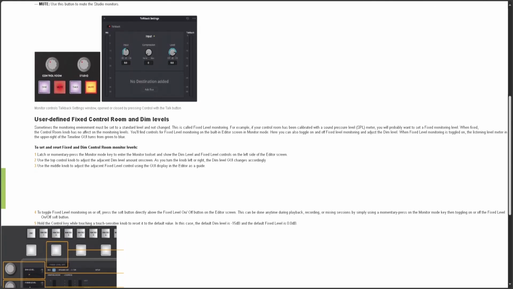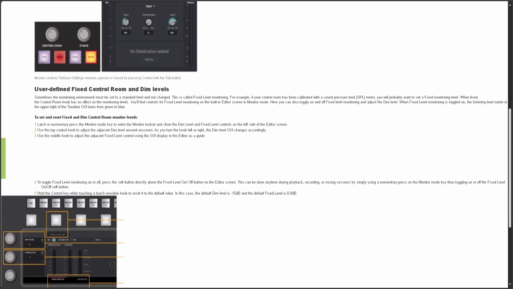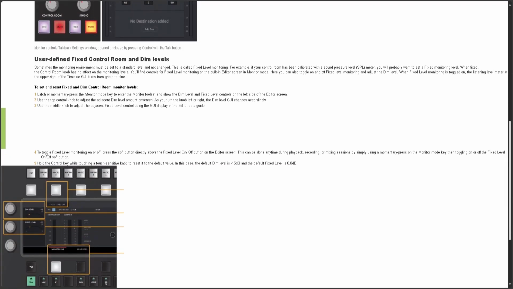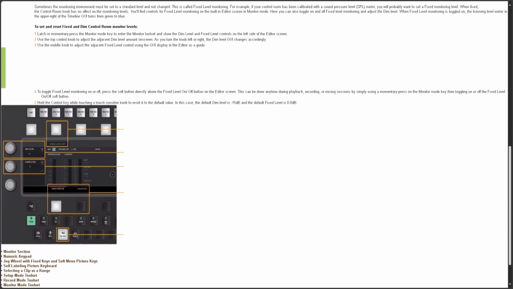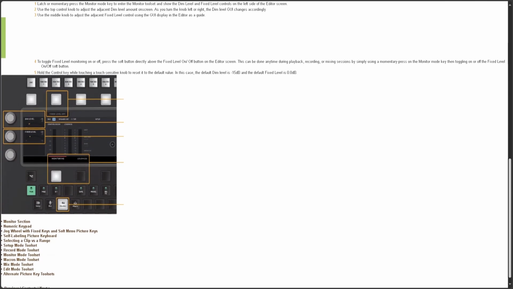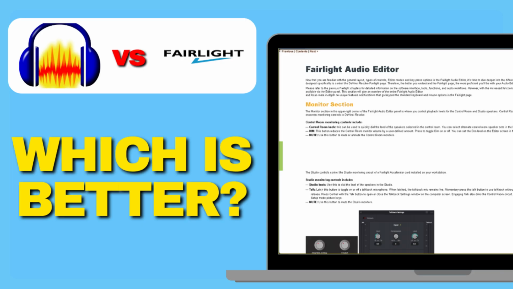The difference is clear. So that's Audacity versus Fairlight in 2025. If you want a free, easy to use editor, Audacity is a solid choice. But if you need professional post-production features and video integration, Fairlight is the better pick.